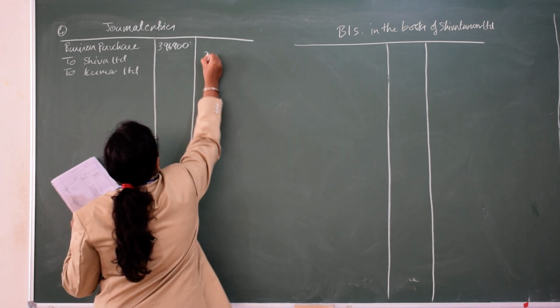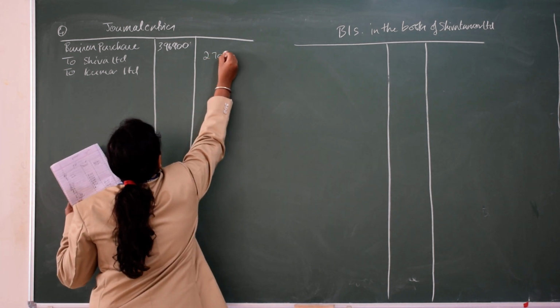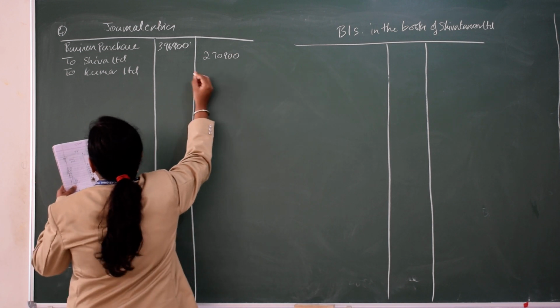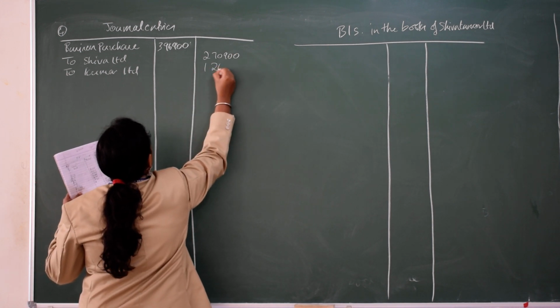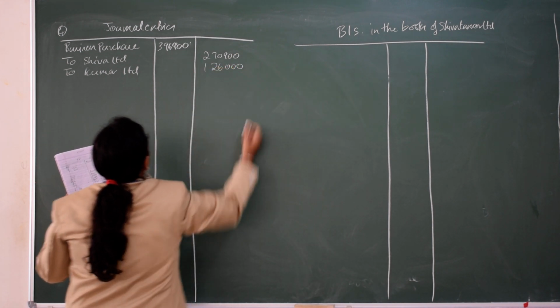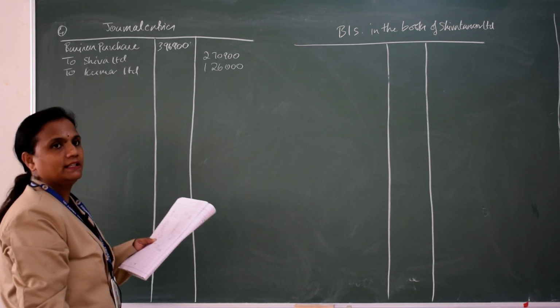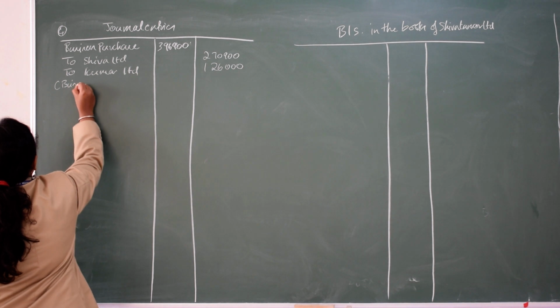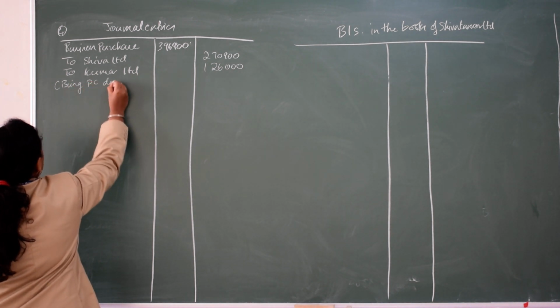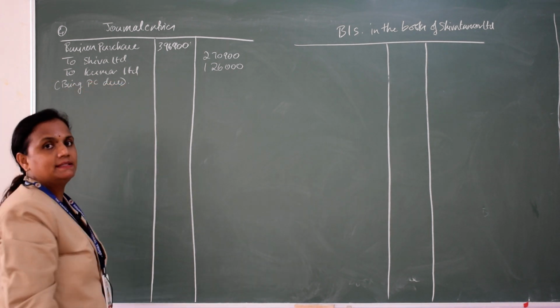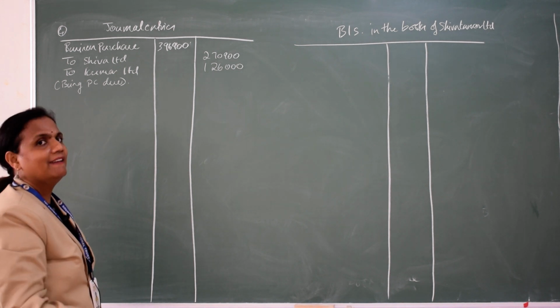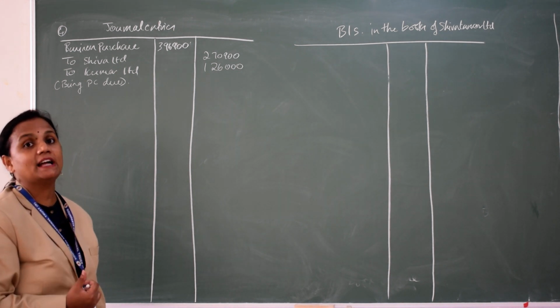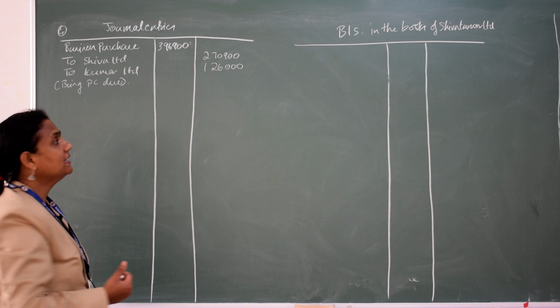For Shiva he is giving 2,70,900 and for Kumar 1,26,000. The narration is being purchase consideration due. Why is he giving? Because he is acquiring assets and liabilities. What are the assets he is acquiring?